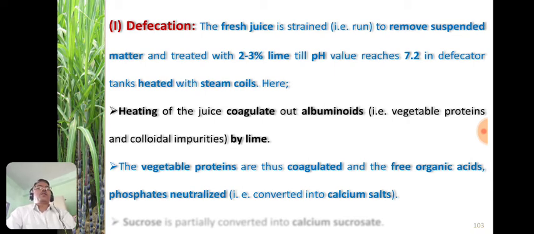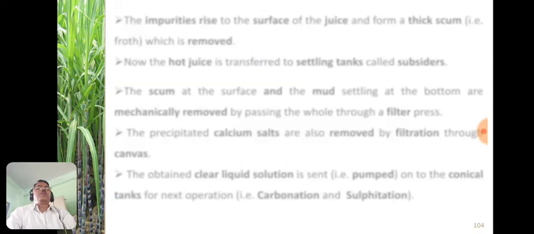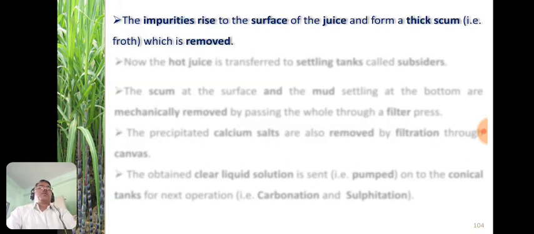Sucrose is partially converted into calcium sucrosate. Now the impurities rise to the surface of the juice and form a thick scum known as froth. The froth floats on the surface of the juice and can be removed.